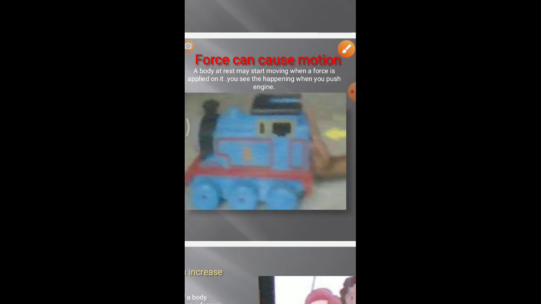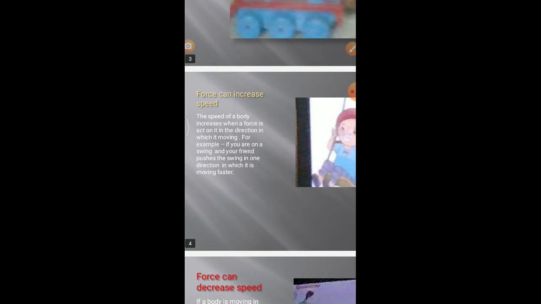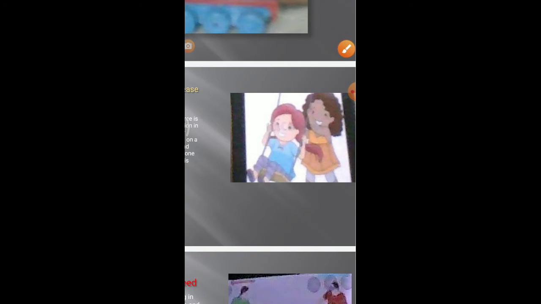Next is force can increase the speed. The speed of a body increases when a force acts on it in the direction in which it is moving. For example, if you are on a swing and your friend pushes the swing in the same direction in which it is moving, the swing will move faster.